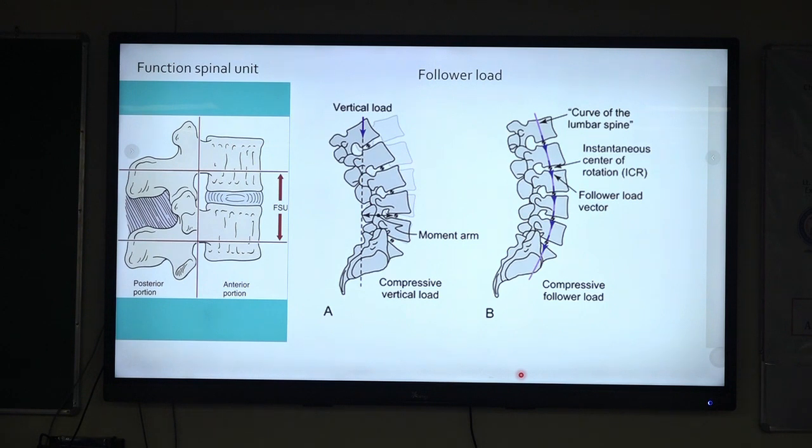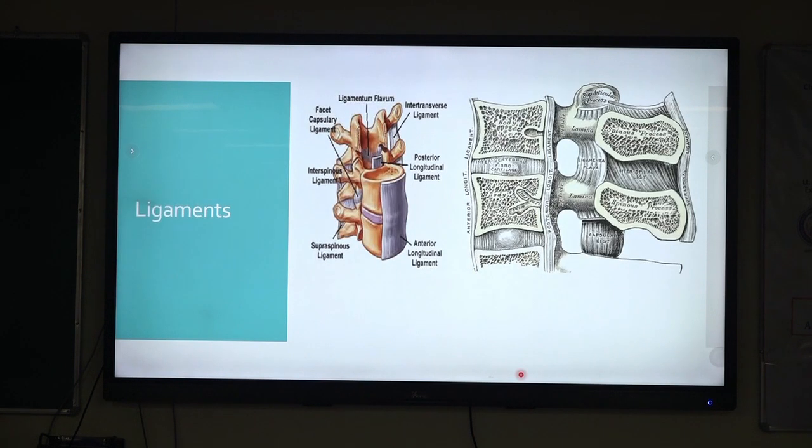So when we think about movement in a spine, the functional spinal unit consists of two vertebrae, the intervertebral disc and the associated ligaments. That is the unit around which all the movement occurs. Because the spine has a curvature in the sagittal plane and there are muscles supporting the spine, the co-activation of these muscles makes sure that the axial load that falls on the spine follows the curvature of the spine, which gives stability to the spine in the upright posture.